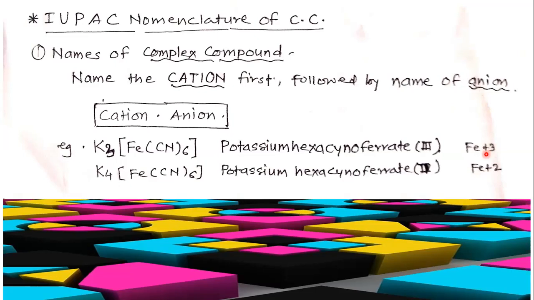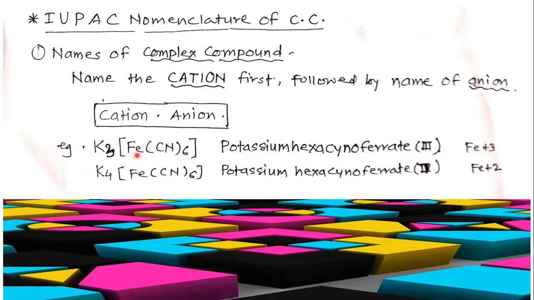You know how to calculate the oxidation state of Fe. Here there are 3 positive charges and 3 negative charges. The charge on the complex ion is the algebraic sum of the oxidation state of Fe plus 6 times the charge on the cyanide ligand.